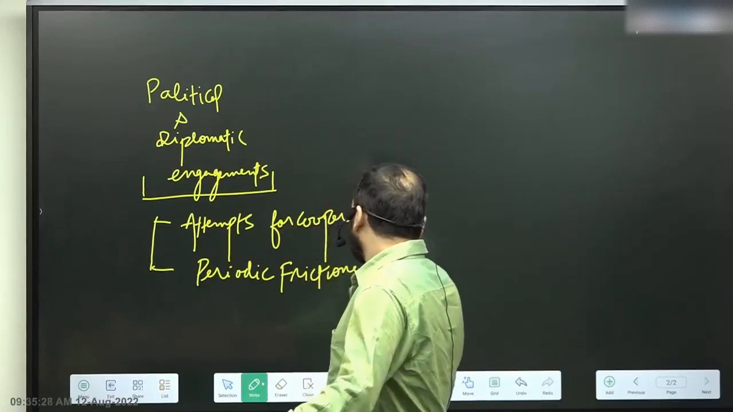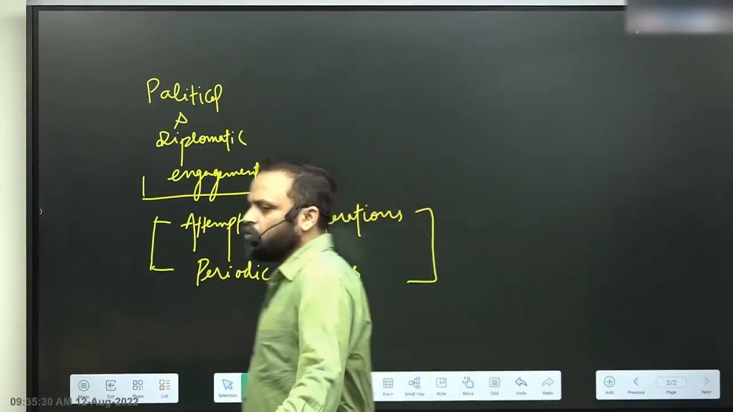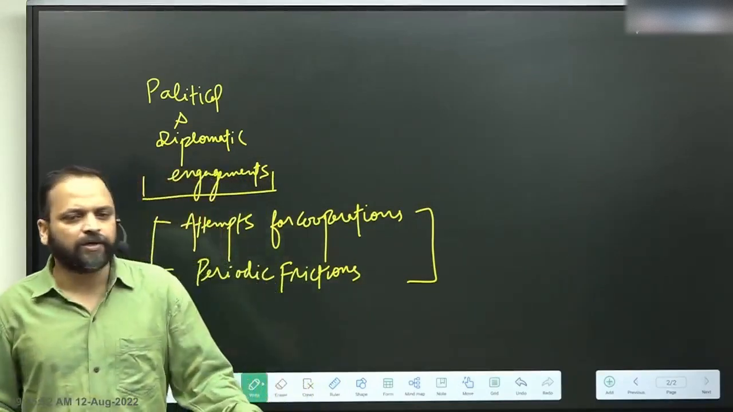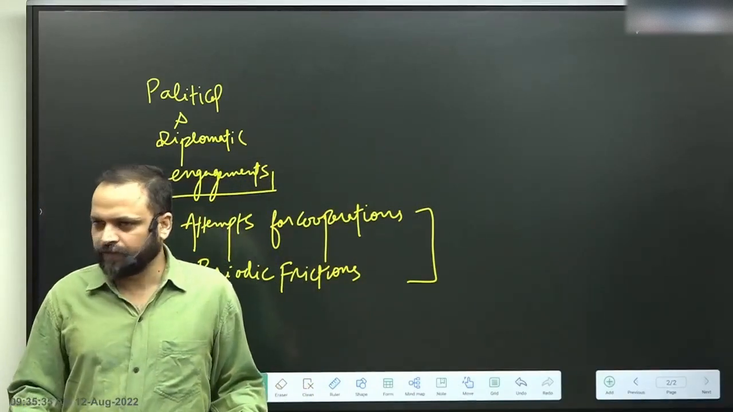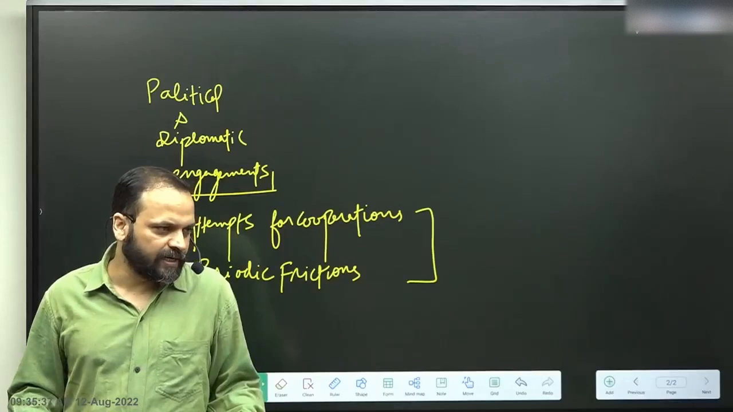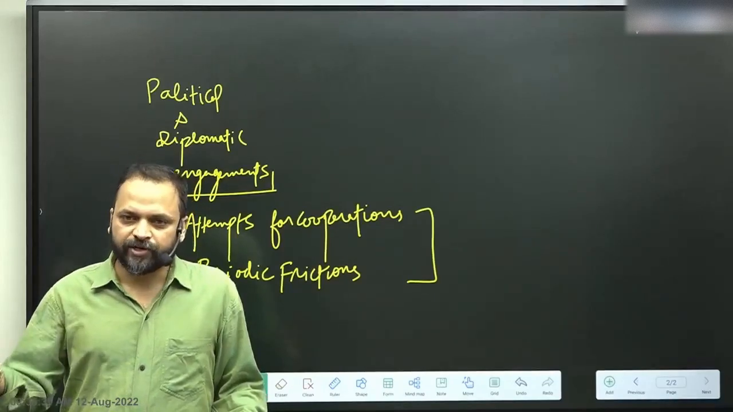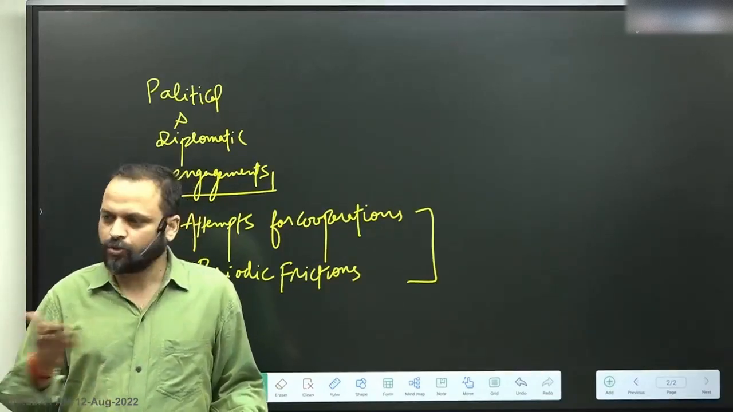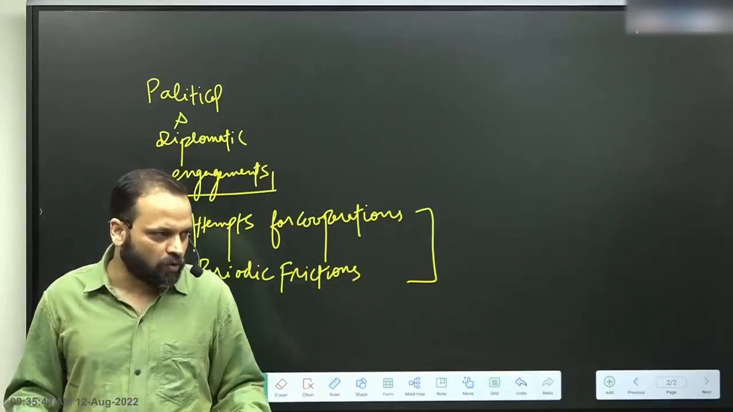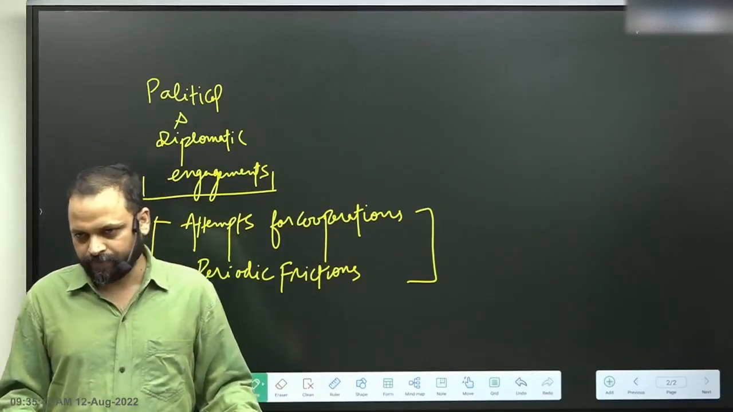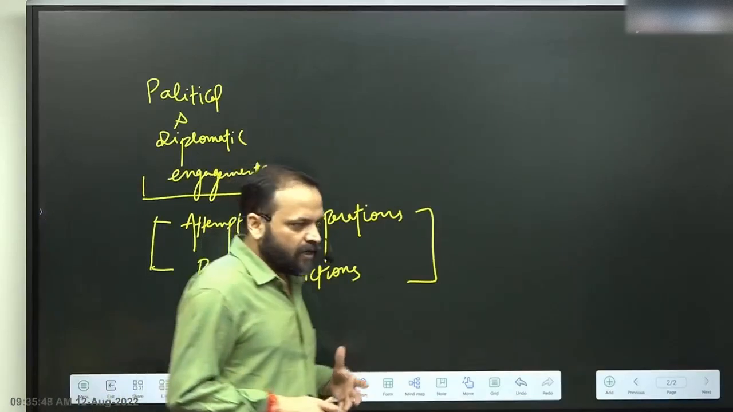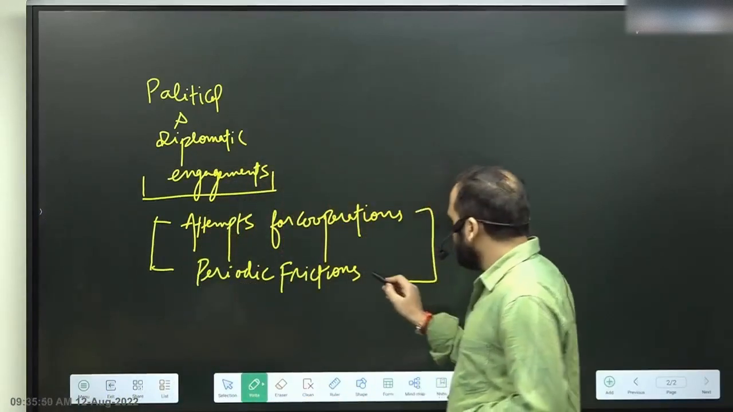Both are true. Attempts for cooperation are fairly easy to understand because both of them share borders. Both of them have common economic and people-to-people linkages. Both of them have shared attributes of transboundary rivers. So, of course, there would be an element of cooperation in this relationship. They have tried to build on that. Frictions generally are in news.